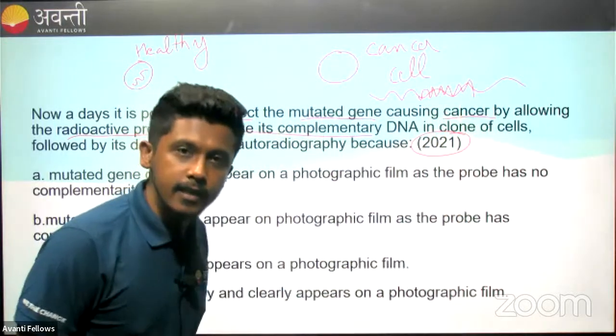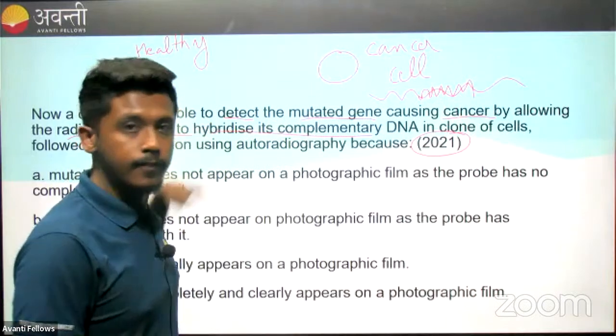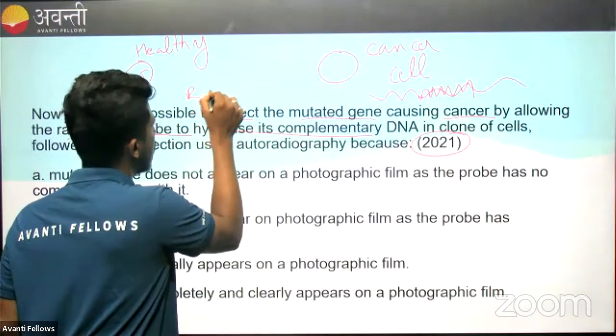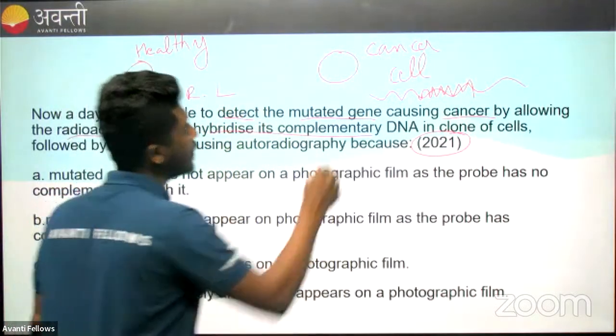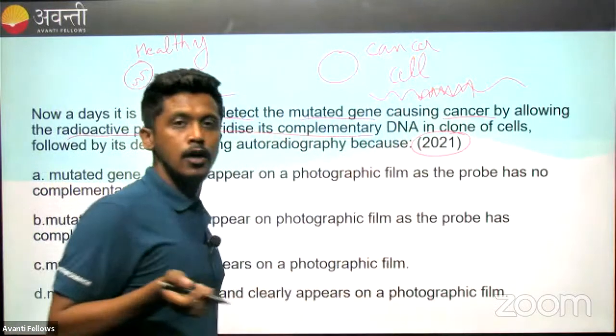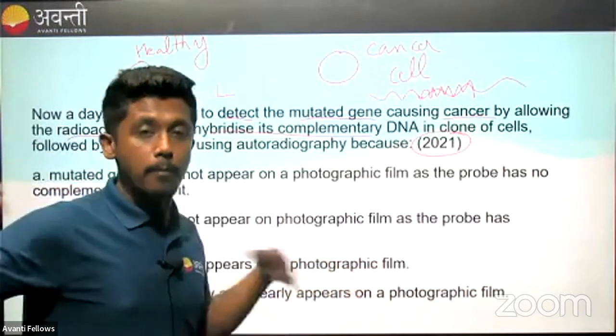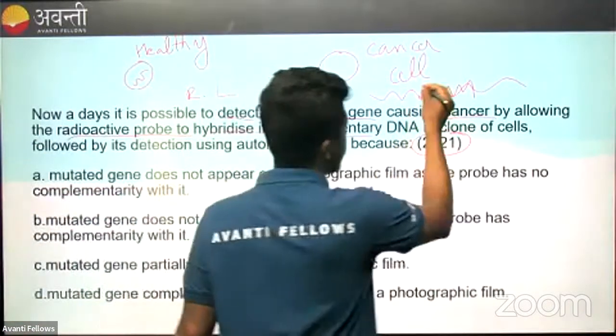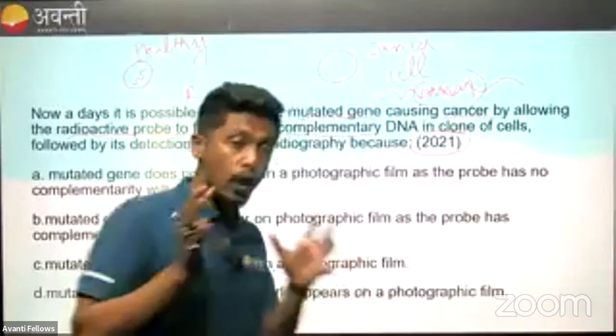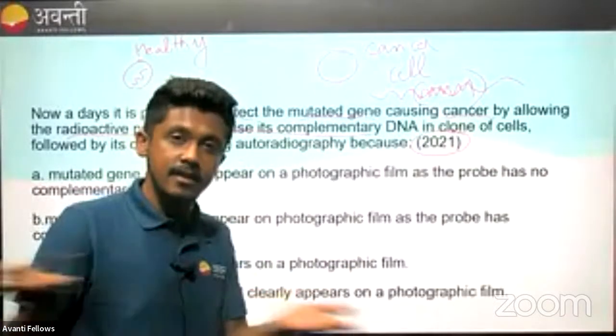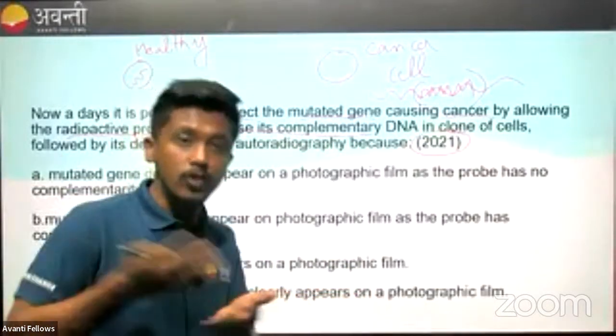Now how do we detect it? We take a healthy gene, we do radioactive labeling, same thing, same technique, and we take a cancer cell and we amplify the gene. Amplify means we increase its numbers so that we have enough volume or enough number of this cancer part or mutated gene part.